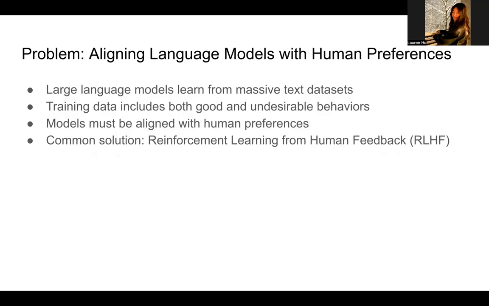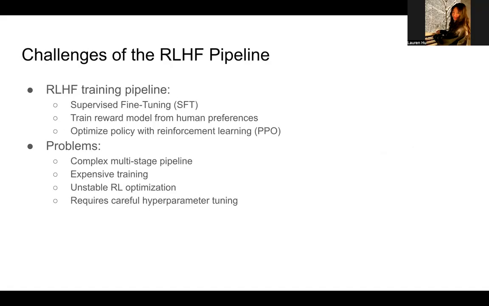And the most common approach for this is reinforcement learning from human feedback, or RLHF. So, what is reinforcement learning? In reinforcement learning, the model's goal is to develop a strategy that will give it the most reward overall.